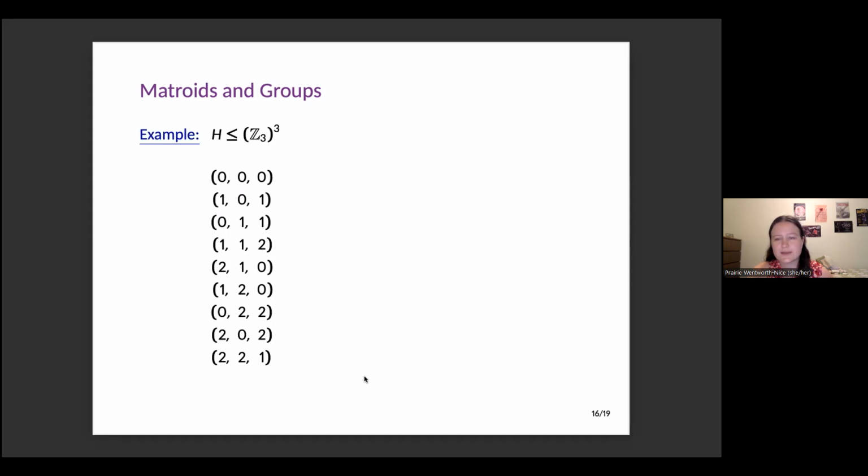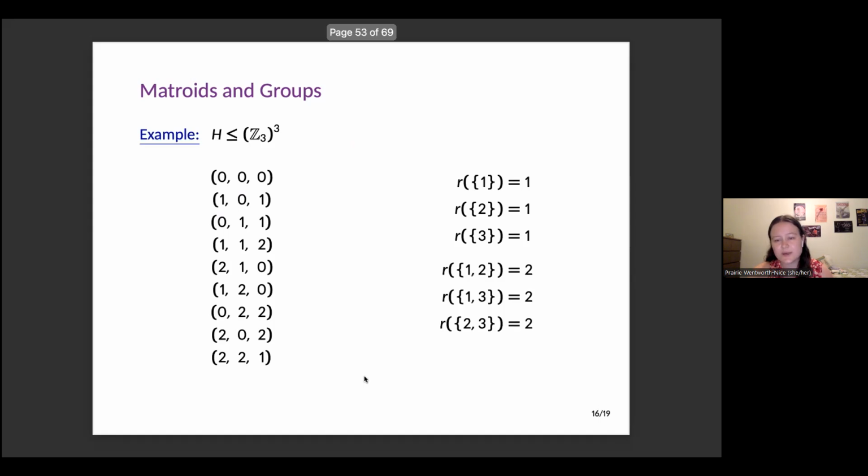So as a quick example, if we look at this subgroup we had before, if I look at any of the individual coordinates, I'll always find rank 1. Any pairs of coordinates will give me rank 2. And we saw before that the whole thing will give me rank 2 as well. So this is a matroid, not just a subcardinal polymatroid, because all of my outputs are integers. And in fact, this is the matroid that we've looked at several times already. This is U23.